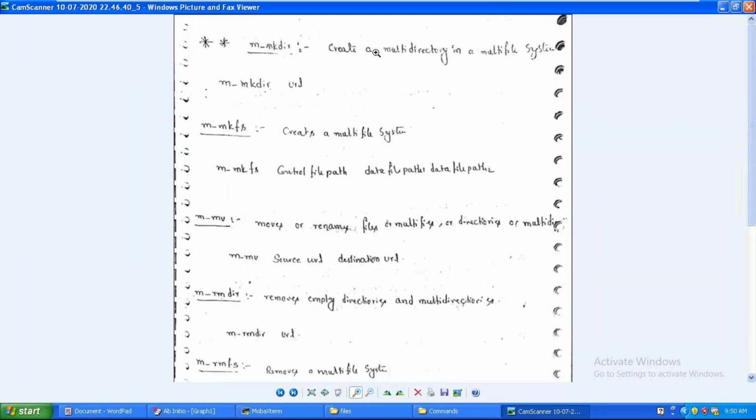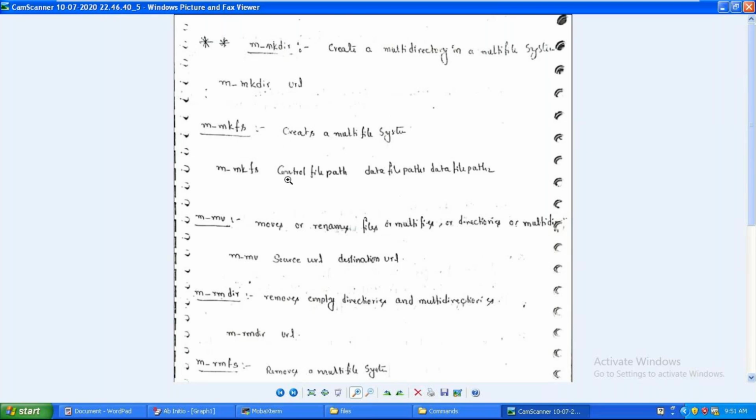Okay, making a directory and removing a directory we have seen. m_mkdir creates a multi-directory in a multi-file system. We may or may not be able to create it, because as I mentioned, we have access to create in the serial file system only. I tried that practically, but not in the multi-file system, because that is used for loading purposes only. For our general operations, I will be using the serial file system. m_mkfs creates a multi-file system.